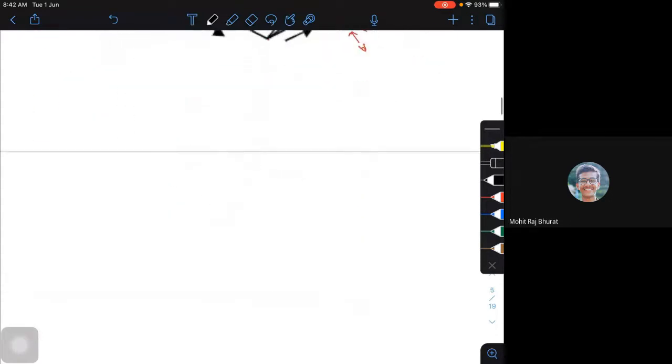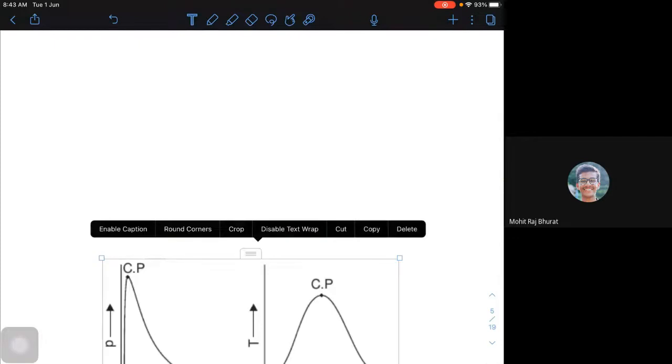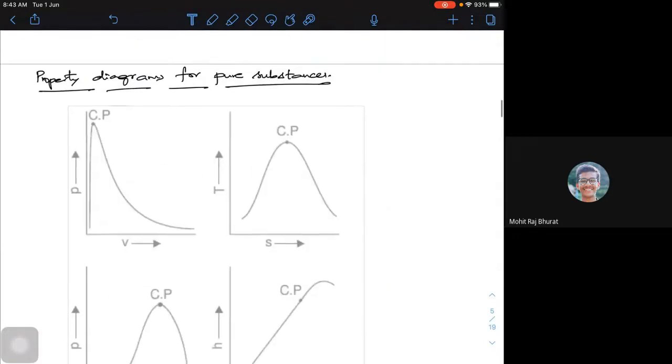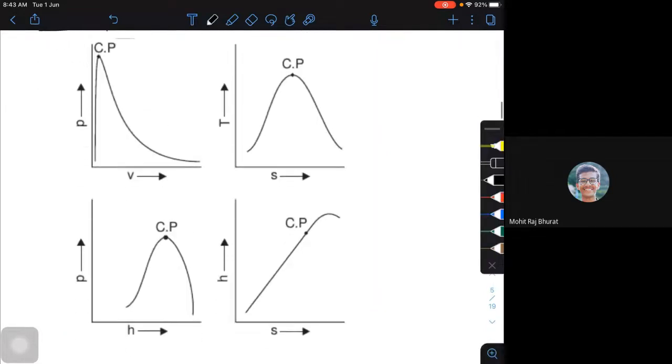Now, other than this, there are other two-dimensional diagrams, we call them property diagrams, what you studied in your basic thermodynamics. Property diagrams for pure substances. There are 4 different diagrams actually, for all the pure substances. I'm trying to generalize this and tell you. Okay, there are 4 different things.